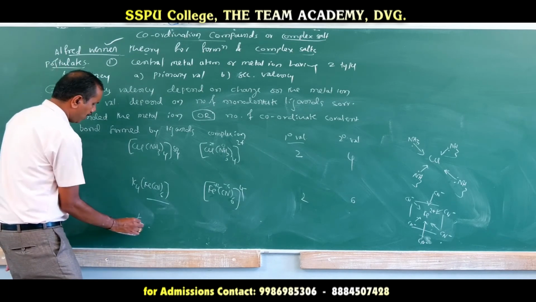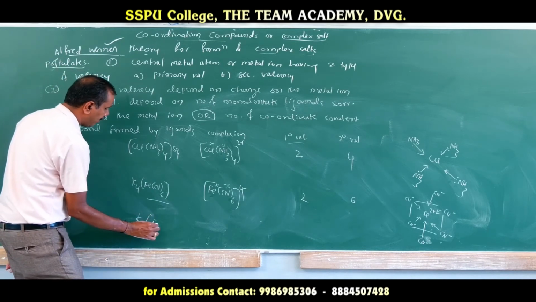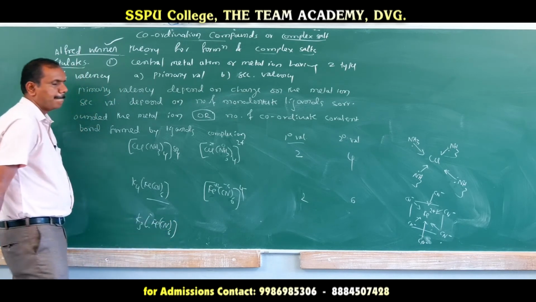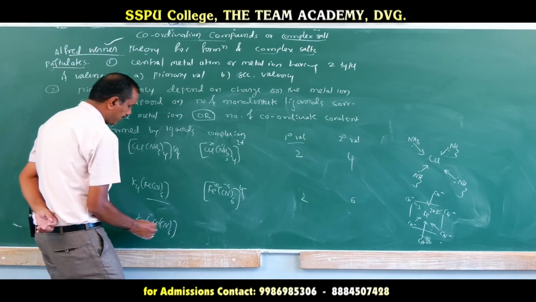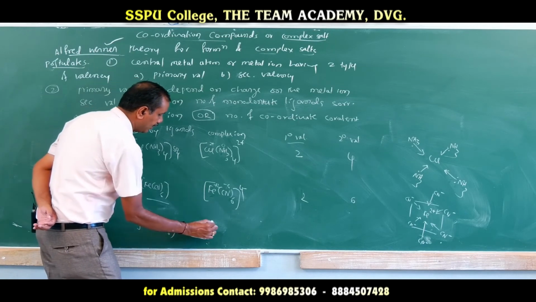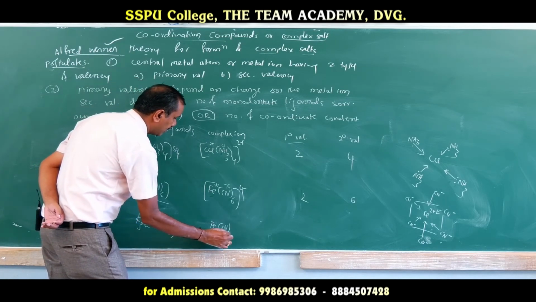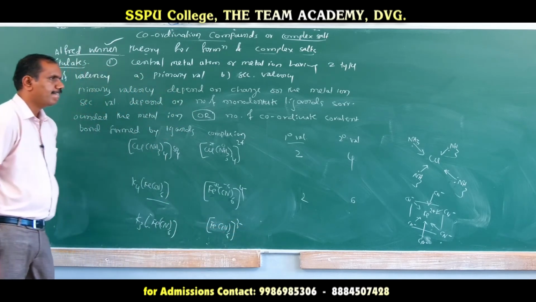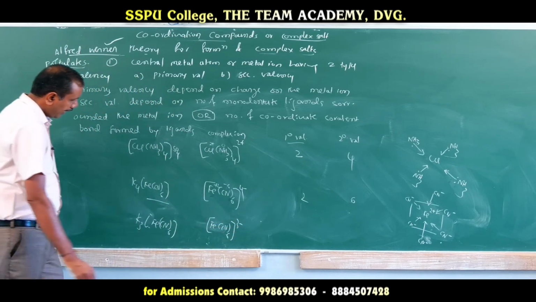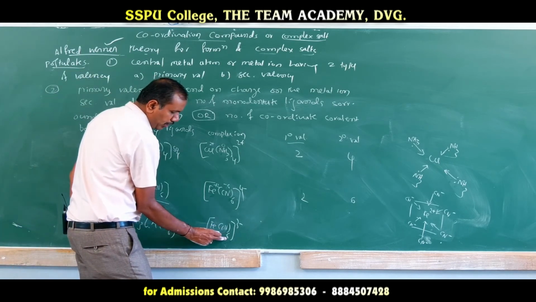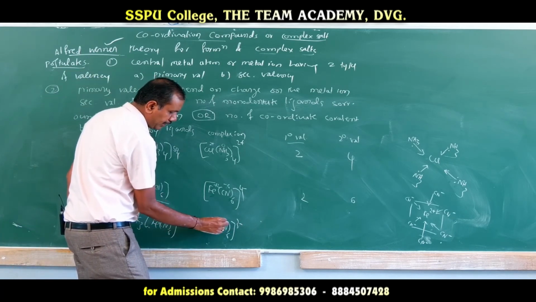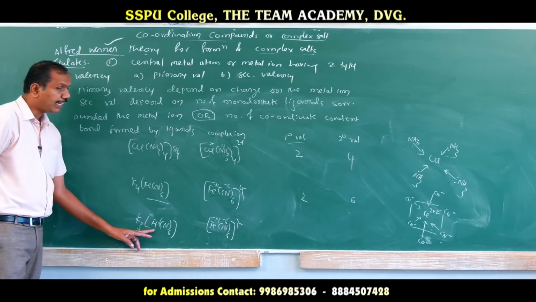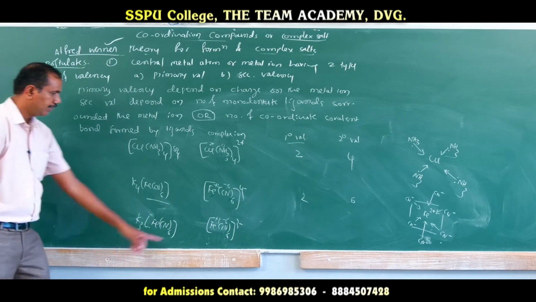If you go for potassium ferricyanide, K3[Fe(CN)6], it dissociates to form 3K+ and [Fe(CN)6] 3 minus. Here CN is minus 1 times 6, minus 6, and the complex becomes 3 minus, so Fe should be plus 3. This is called potassium ferricyanide because Fe is plus 3.